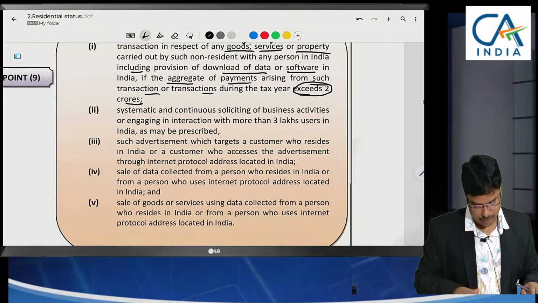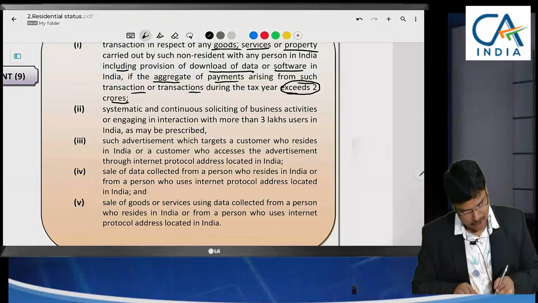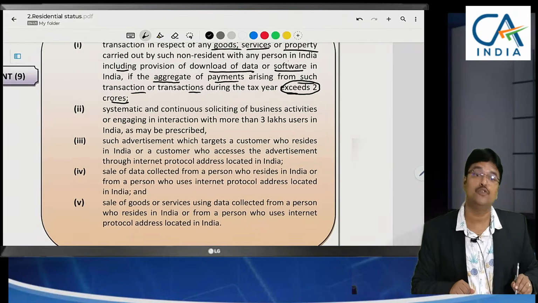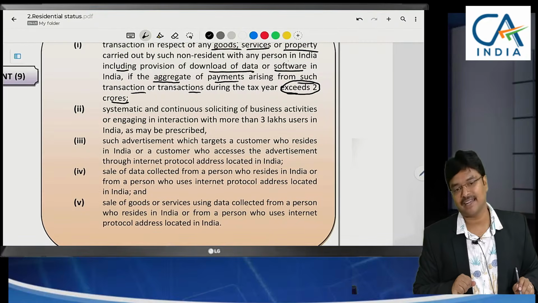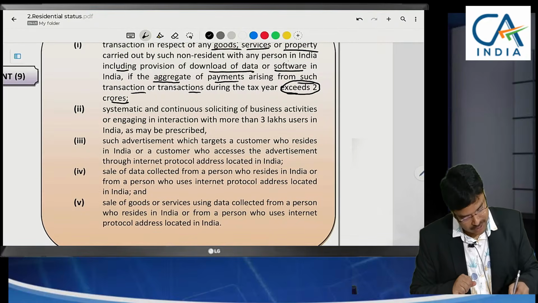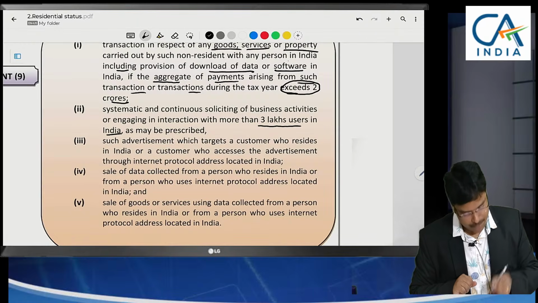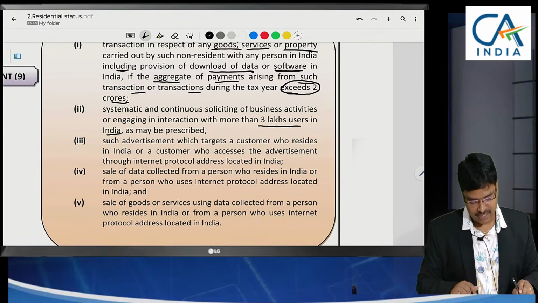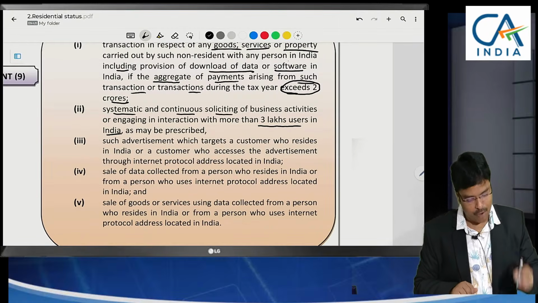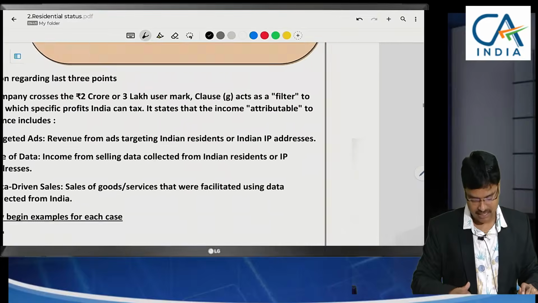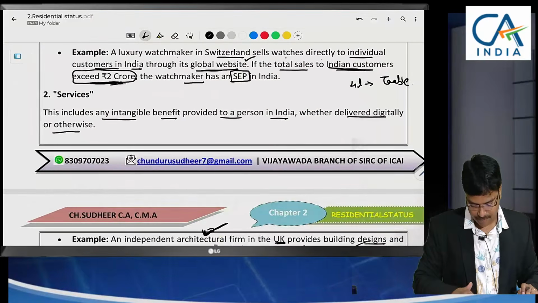So till here we have completed. Now let me continue with the second point. This was based on users. How much you are receiving is not the criteria. You may receive indirect income now, but the number of users should be more than 3 lakhs. Or what are these users? Let us see. Systematic and continuous soliciting of business activities. I have given an example.